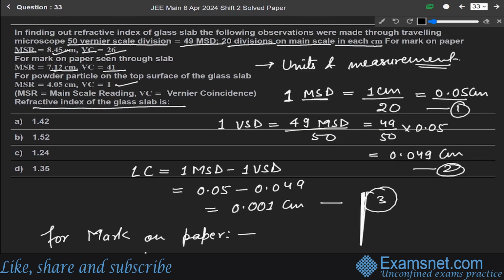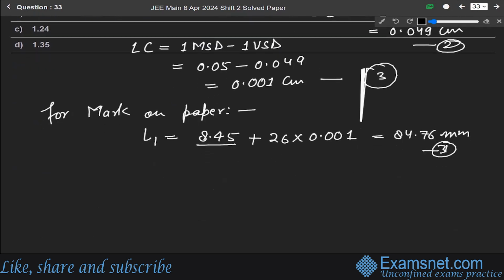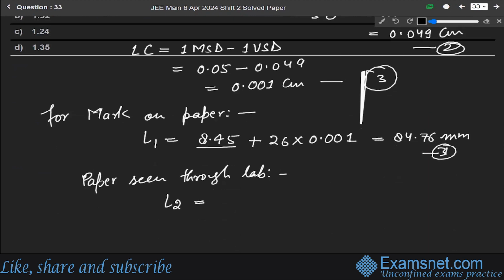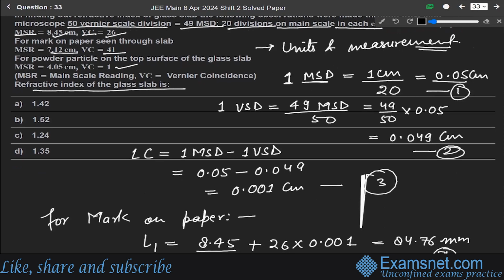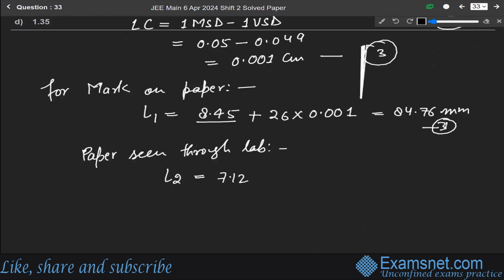And second is for the mark on paper seen through the slab. We can write L2 as this main scale reading 7.12 plus 41 into the least count 0.001. So it will become 71.61 millimeter. Let us say this is fourth.